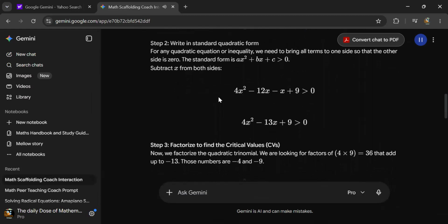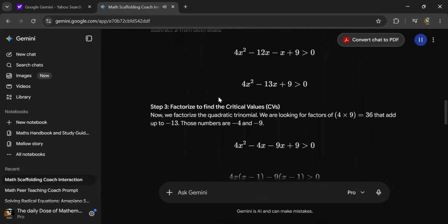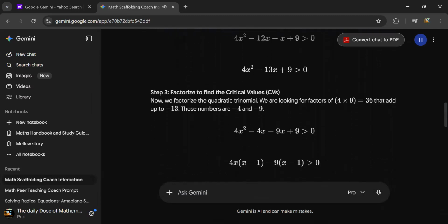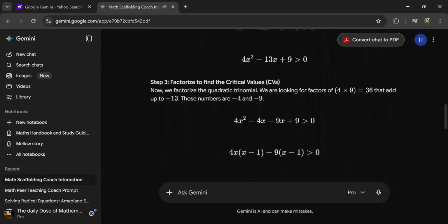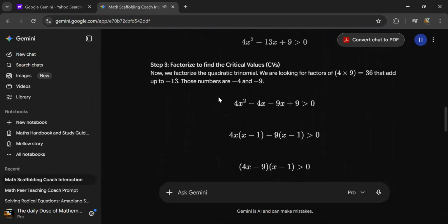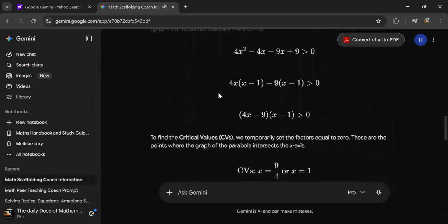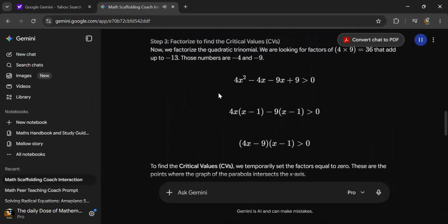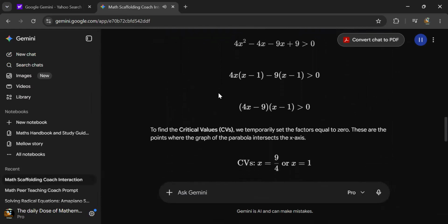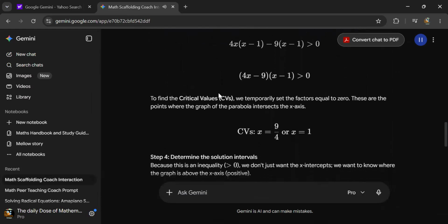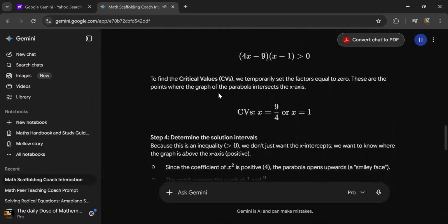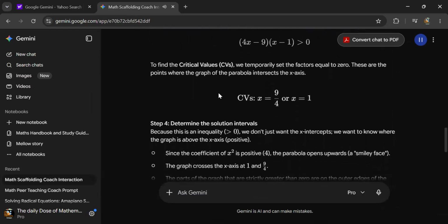Step 3. Factorize to find the critical values, CVs. Now, we factorize the quadratic trinomial. We are looking for factors of 4 times 9 equals 36 that add up to -13. Those numbers are -4 and -9. To find the critical values, CVs, we temporarily set the factors equal to 0. These are the points where the graph of the parabola intersects the x-axis.